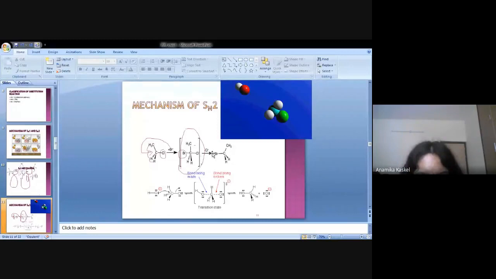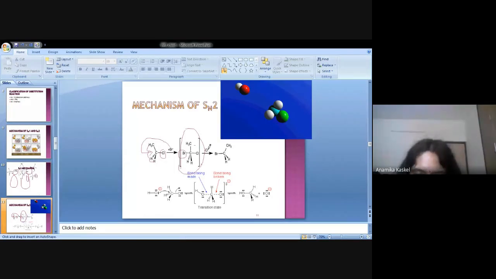When Br minus attacks from the backside, any backside attack generates inversion of the configuration. Please remember this. That means the leaving group, chlorine, is in the front side, and the nucleophile Br minus attacks from the back side, which generates the inversion of the configuration.